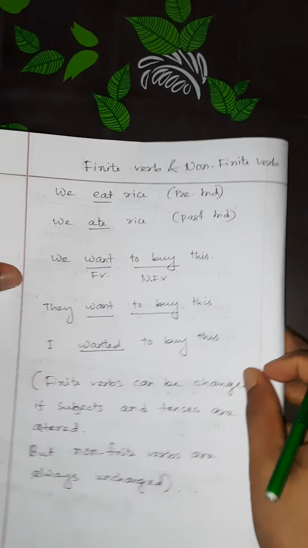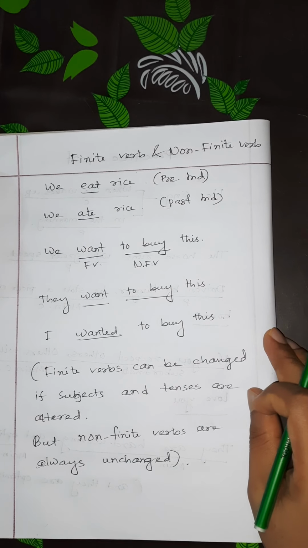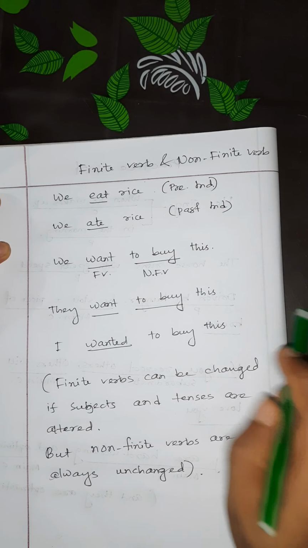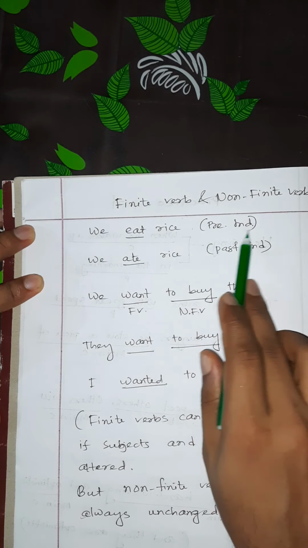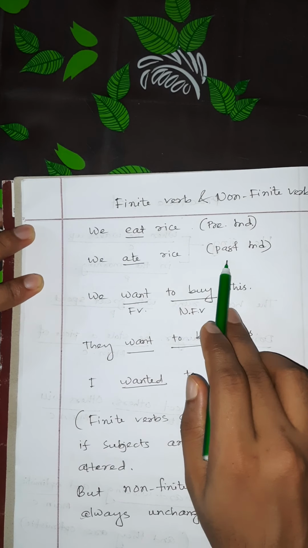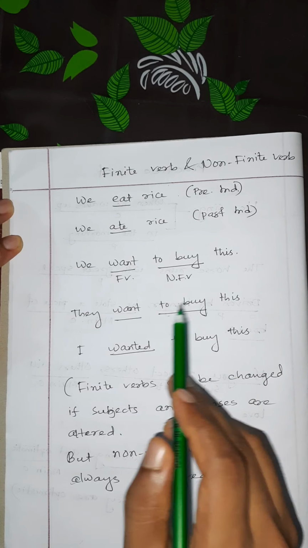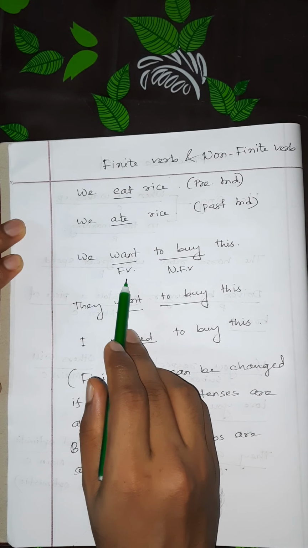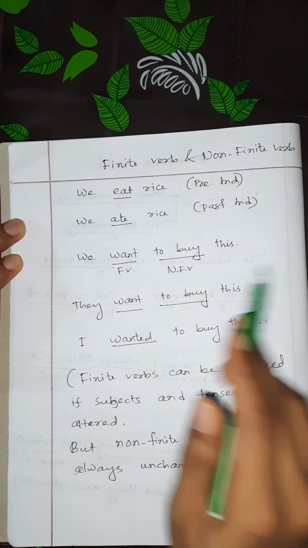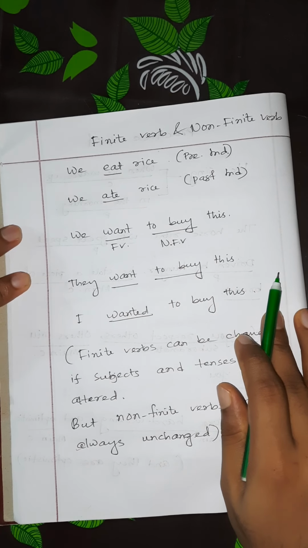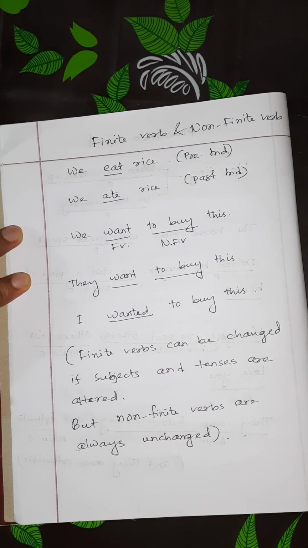Now let's find out the finite and non-finite verb. We eat rice. Look, this is present indefinite. We ate rice, this is past indefinite. We want to buy this. Look, want is the finite verb and to buy is the non-finite. And how to prove it? There are some ways to prove this.